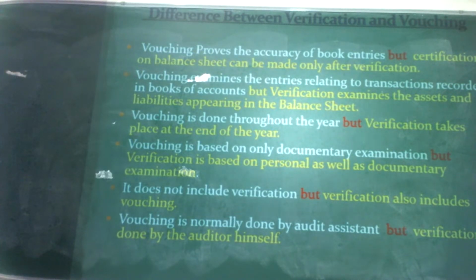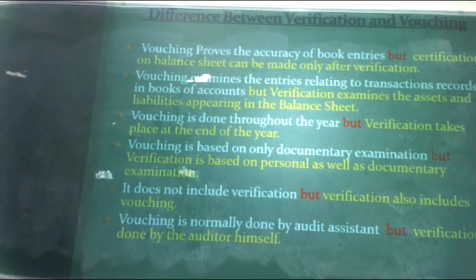The next one: vouching does not include verification, but verification also includes vouching. Why? Because vouching does not include verification. Vouching is considered only documentary verification, but in the case of verification, while doing the verification of assets and liabilities, the auditor can verify them physically as well as through documents.